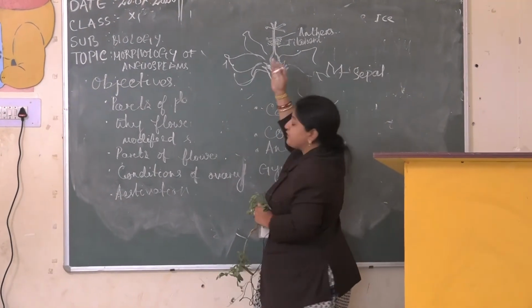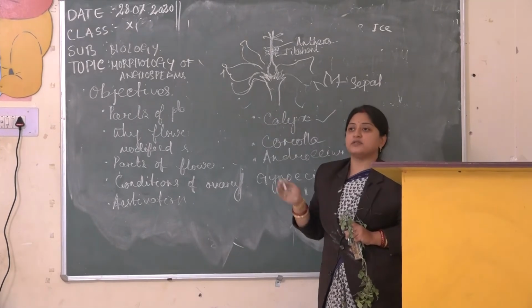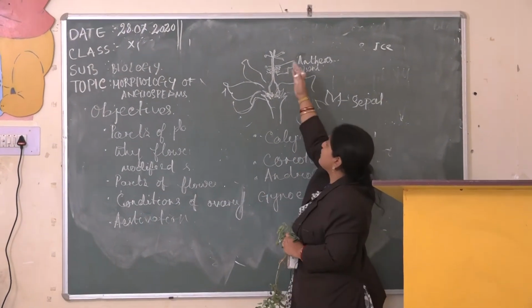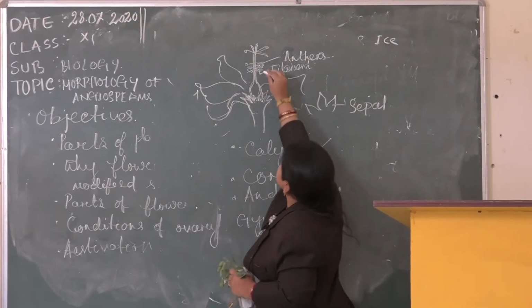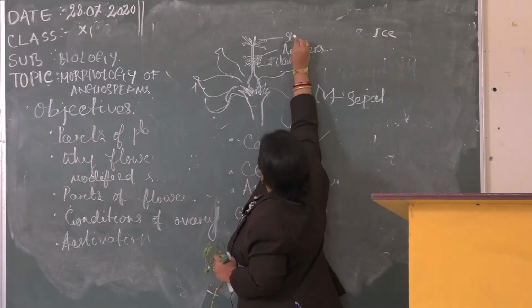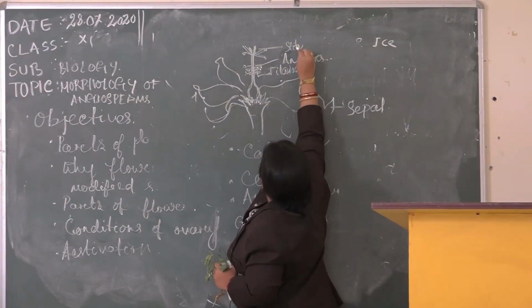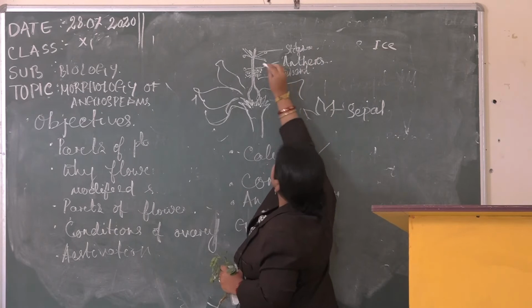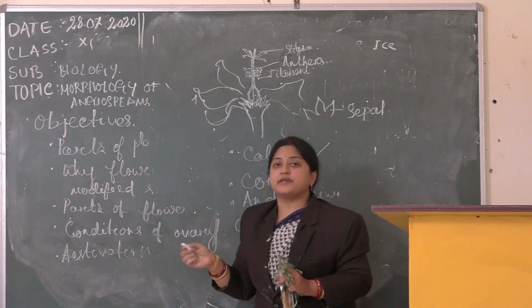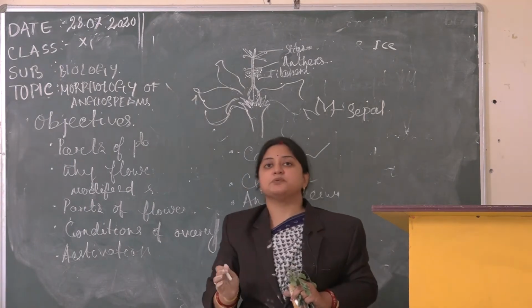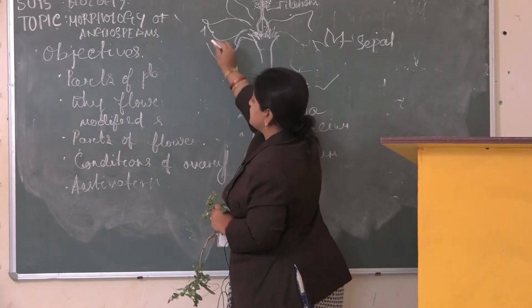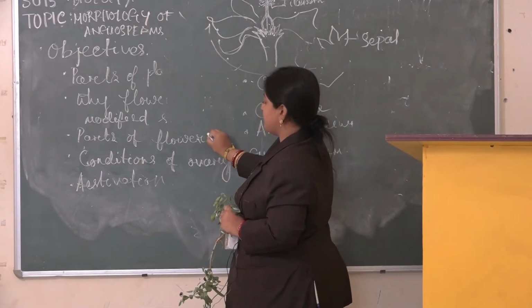Those pollen grains, when they reside over the stigma of the same flower or some other flower, will help in the pollination process. At the top or at the peak, stigma is present. Through stigma, the pollen grains will reach the ovary, where they can have the fertilization process. So this is all about the parts of the flower.